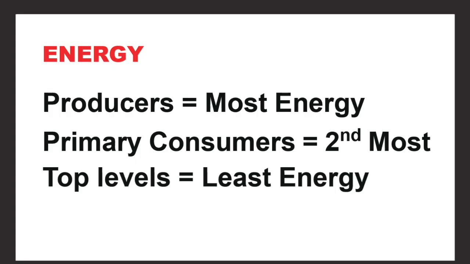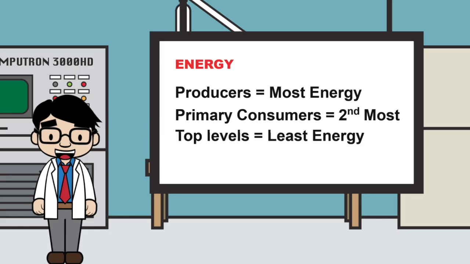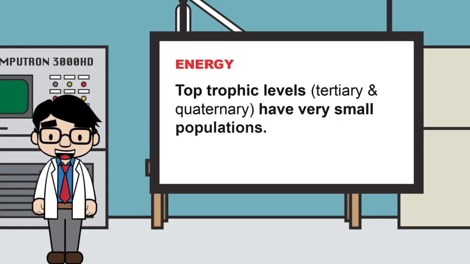Since producers do photosynthesis, they have the most amount of energy. And since primary consumers eat them, they have the second most. Top levels like tertiary and secondary and even quaternary consumers have the least amount of energy. This is one of the main reasons why top trophic levels like tertiary and quaternary have very small populations.